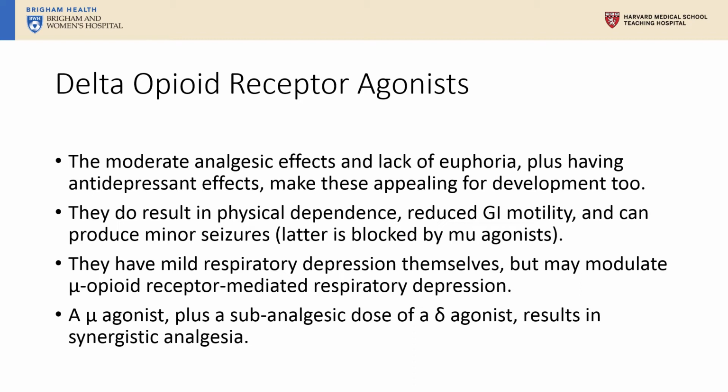So the proper combination of mu and delta agonists could result in good pain control with a limited dose of mu agonist, thereby attenuating the development of respiratory depression and maybe tolerance, and without resulting in seizures from the delta agonist.